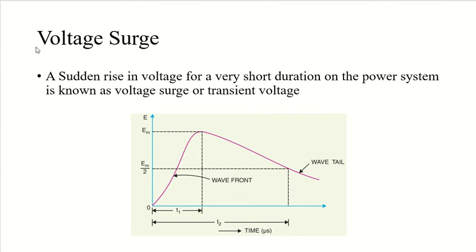And voltage surges are generally specified in terms of rise time and decay time. You can see I have represented it using T1 and T2 variables. T1 stands for rise time, T2 stands for, sorry, decay time. Decay to the half of the peak value.